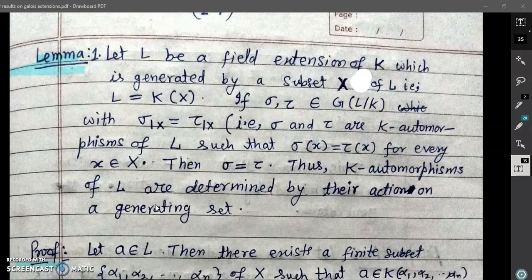In the previous video lecture, we have observed that if L is a field extension of K and alpha, beta be any two elements of L, then alpha and beta are said to be K-conjugate if there is a K-automorphism from L into L which carries alpha to beta. And we also observe that if alpha and beta are any two K-conjugate elements, then their minimal polynomials over K are the same.